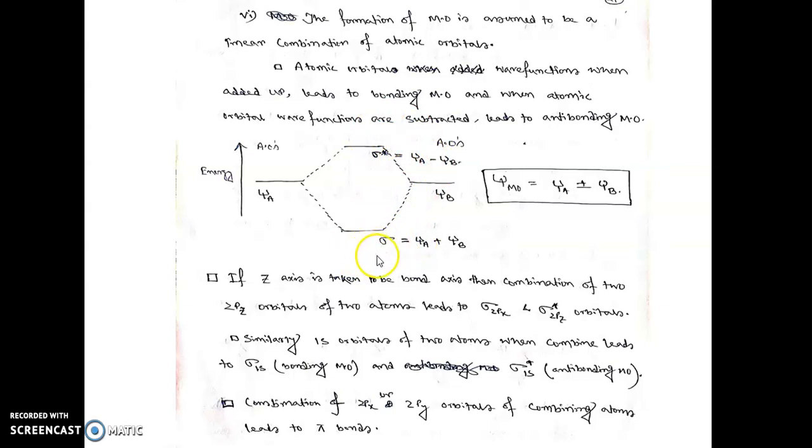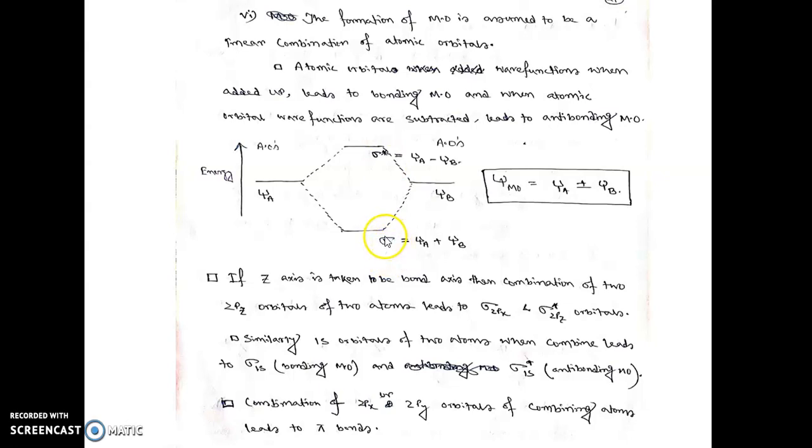Sigma MO is formed by the positive combination of psi A and psi B. That's why sigma equals psi A plus psi B. But the anti-bonding molecular orbital is formed by the negative combination of A and B. That's why sigma star equals psi A minus psi B. So when two atomic orbitals combine, two types of molecular orbitals are formed, sigma and sigma star.